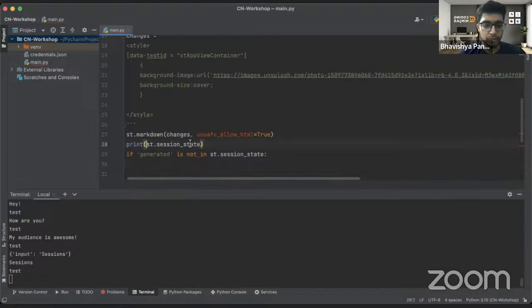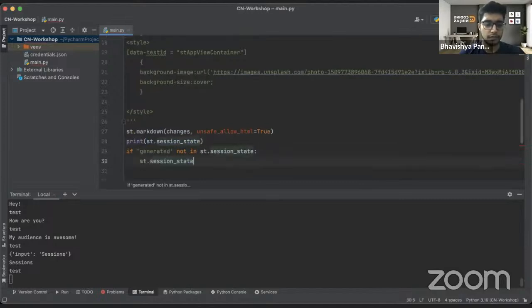So I'll just copy this thing and it will not come here. If this is not in this, then generated, I want it to be an empty list. Cool. We have an empty list right now.